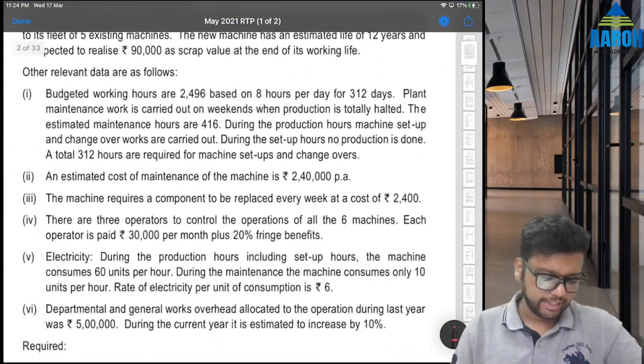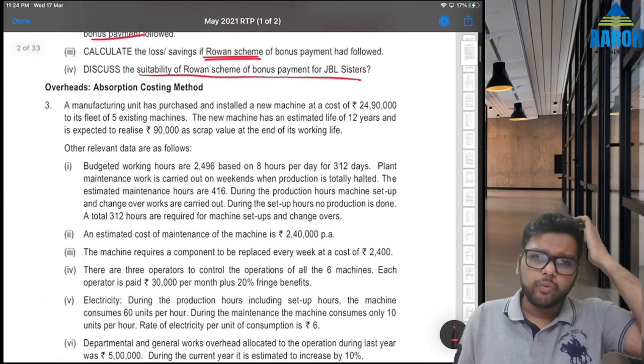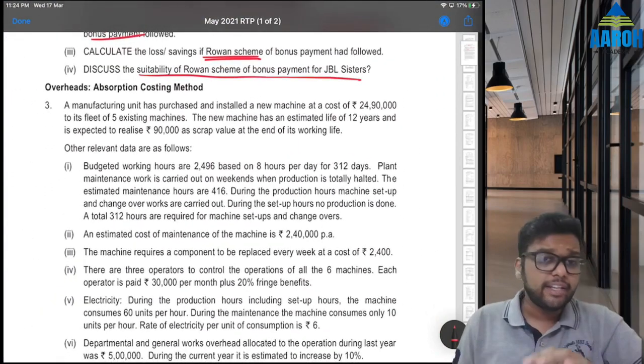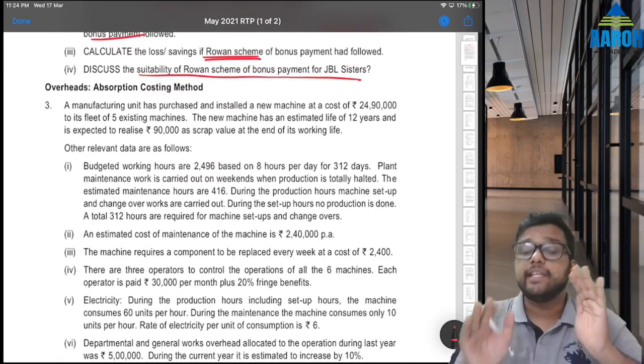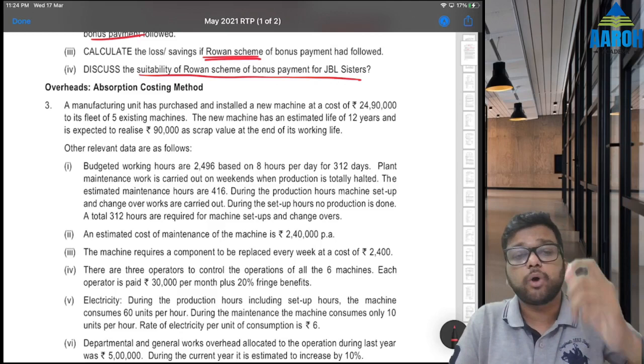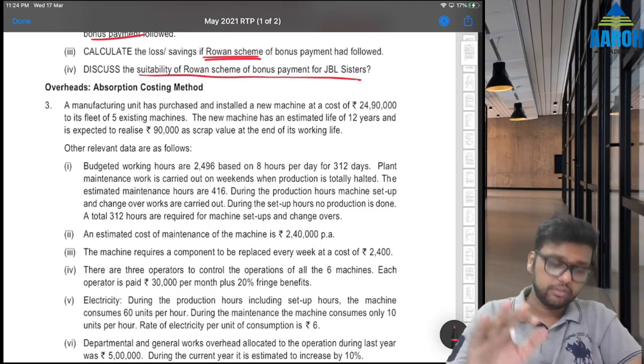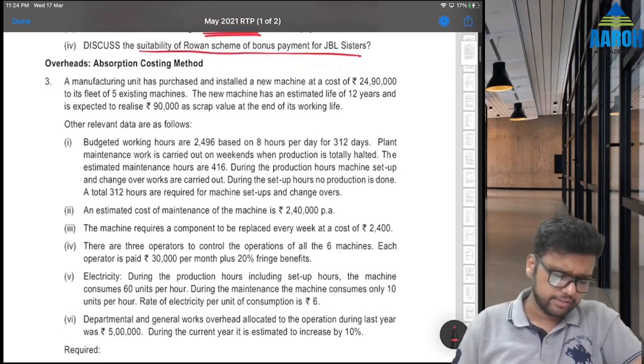Third is on overheads. Again, this is a simple one. Overheads absorption costing method. Again, in their solution, they have made some mistake in writing total figures. In some cases, they have taken total figures for all machines, which is wrong. I'll tell you. First, let's solve it ourselves.